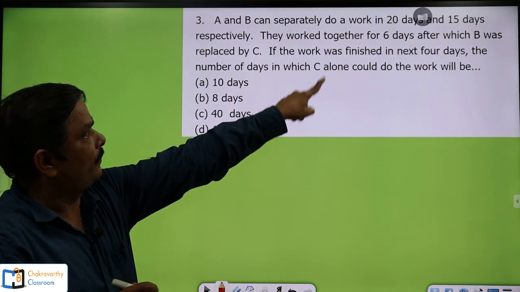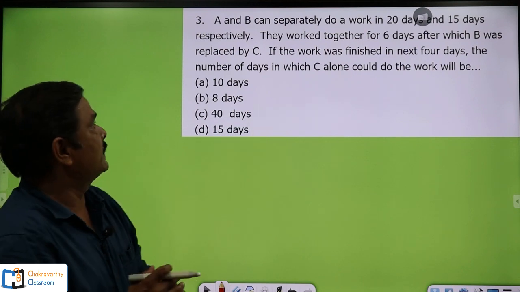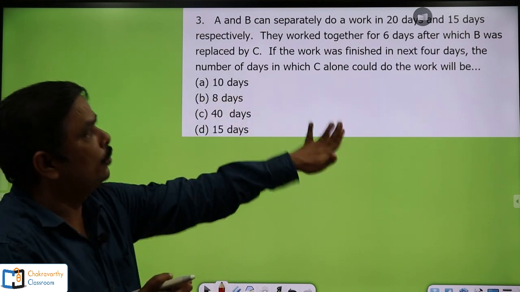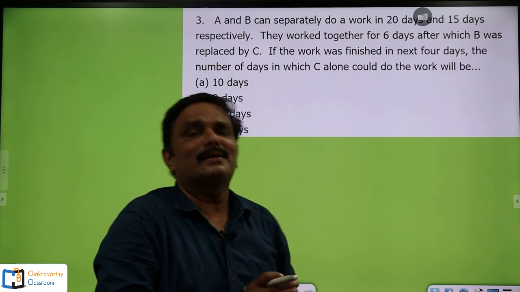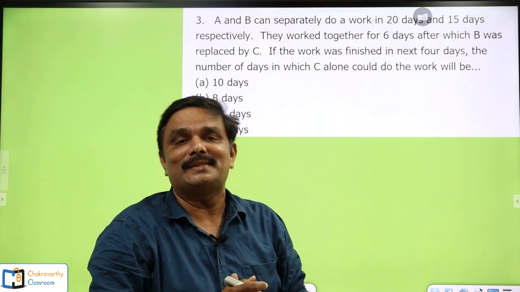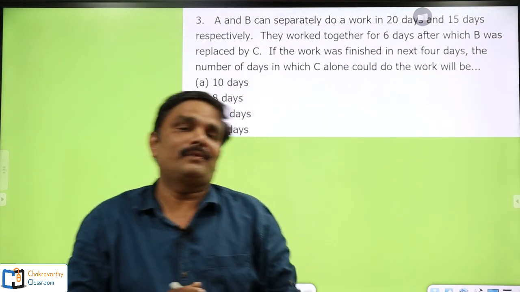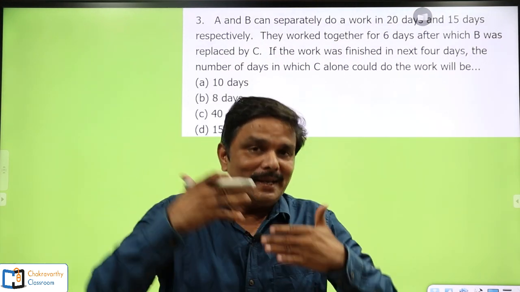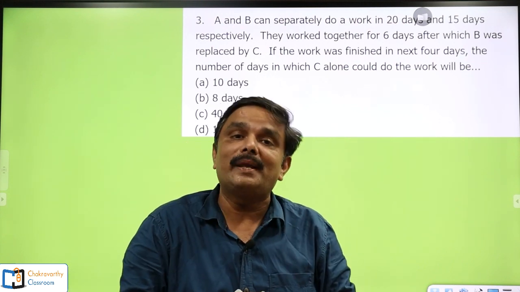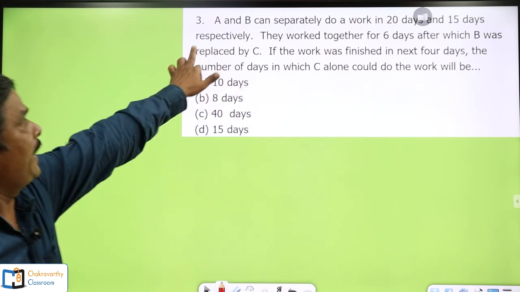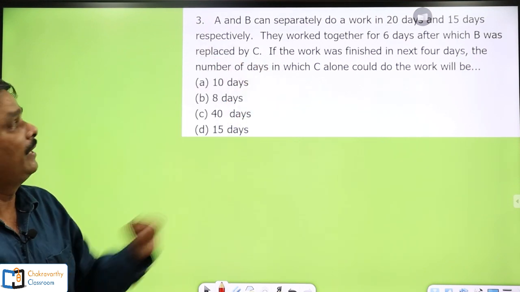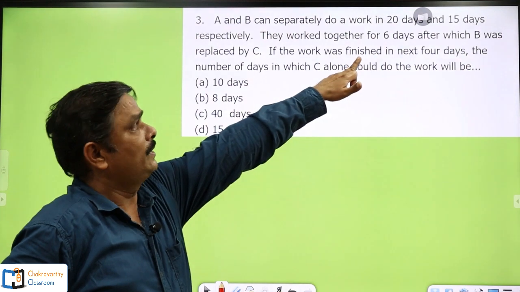If the work was finished in the next 4 days, in how many days could C alone do the work? What is that they are asking? In how many days C alone could do the work is the question. First try to understand the question clearly, students. While reading the question, you should understand it properly. They have given A and B's capacity as 20 and 15 days respectively. They work together for 6 days.